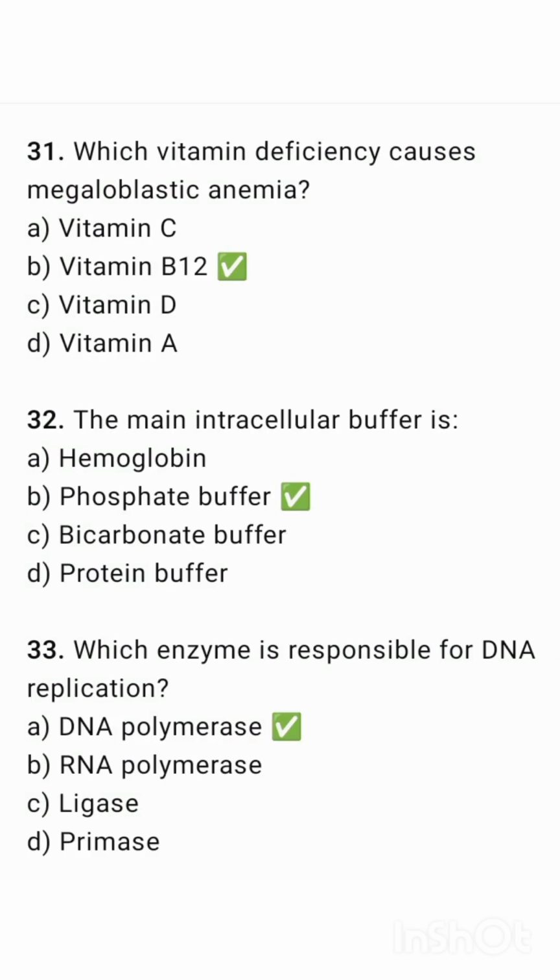Which vitamin deficiency causes megaloblastic anemia? That is vitamin B12. The main intracellular buffer is phosphate buffer. Which enzyme is responsible for DNA replication? That is DNA polymerase.